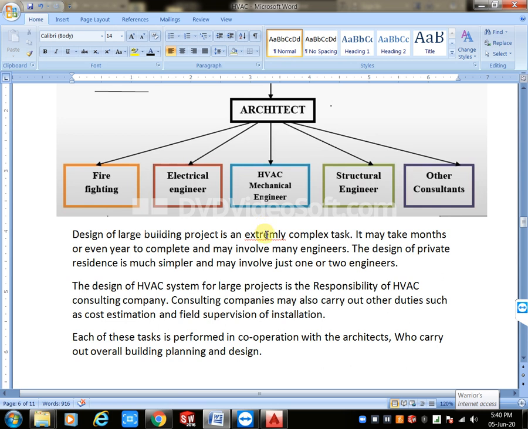If there is any doubt, he will ask the architect engineer. Next, who carries out the overall building plan and design? When he designs the HVAC system, definitely he needs the complete architectural design plan, the overall building plan. That is a must when designing.